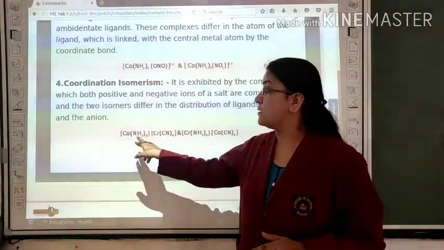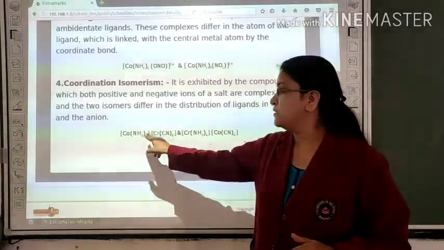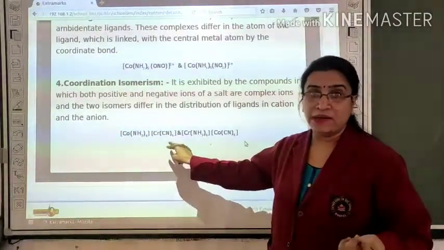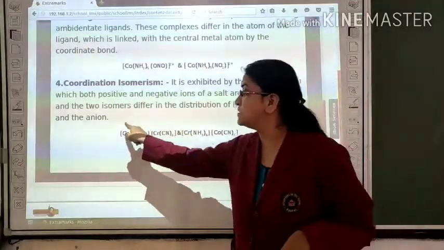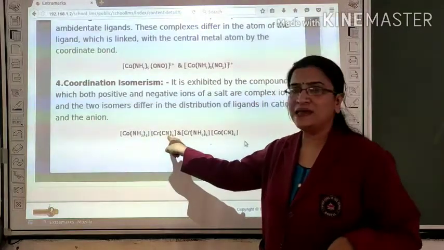In the first example, cobalt binds with amine, so it behaves as a cation. Chromium binds with cyanide, so it behaves as an anion. This means it behaves as one total salt containing a cation and an anion.